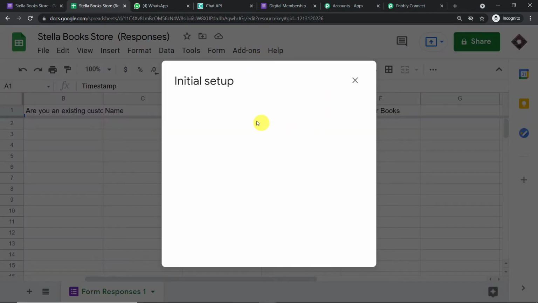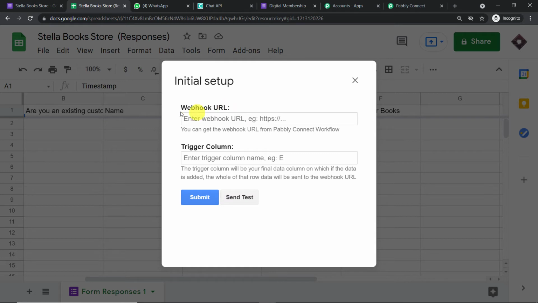Okay, so this is the window of initial setup. Here we have to fill the two fields, the webhook URL as well as the trigger column. So let's start with the trigger column. Now the trigger column is always the last data entry column. In our case, the last data entry column is column F. So I have mentioned the trigger column as F.